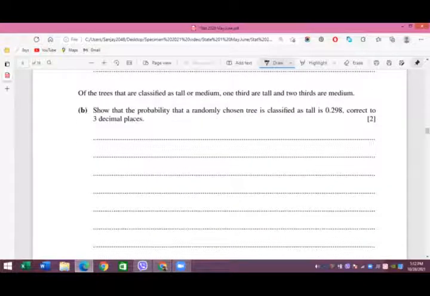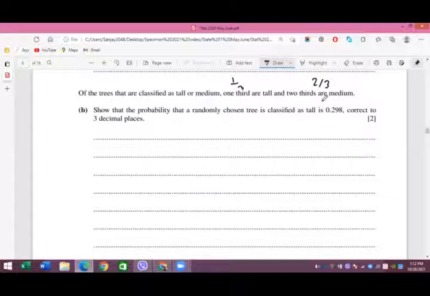So there is a bit of a twist in question number 4b. Here it says that of the trees that are classified as tall or medium, 1/3 are tall and 2/3 are medium. So that means it is saying that, with all tall and medium together, 1/3 is tall and 2/3 are medium.